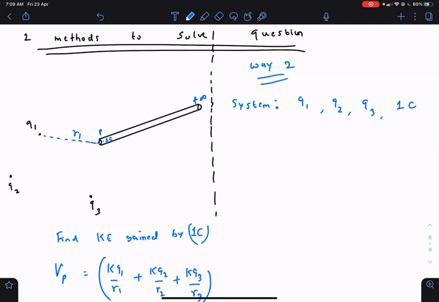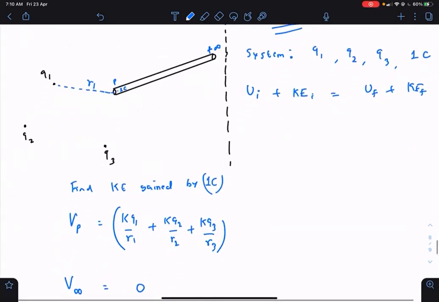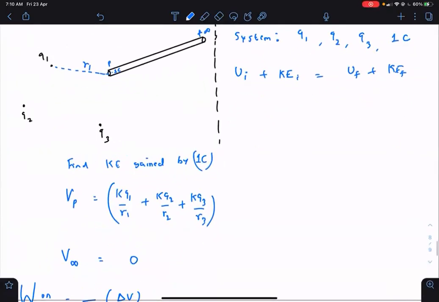No friction, nothing. Energy conservation. So U initial plus KE initial is equal to U final plus KE final. 4 charges are there. So you can say that there will be potential energy of interaction between Q1, Q2, Q2, Q3, Q1, Q3, not changing.